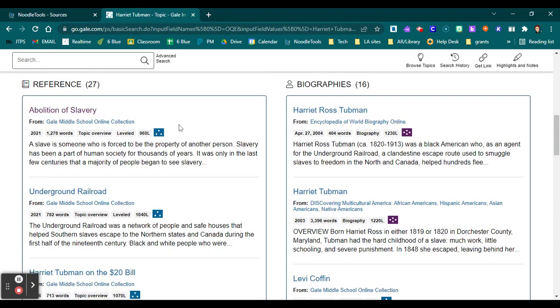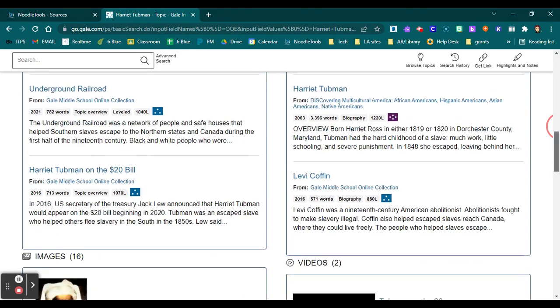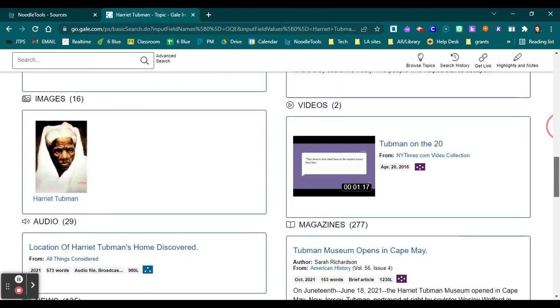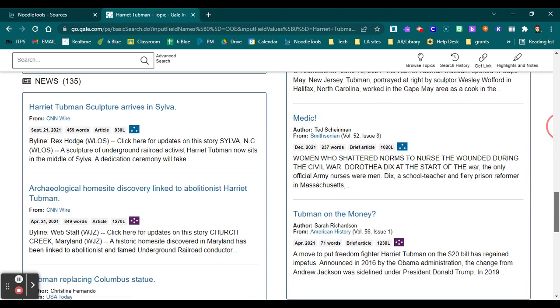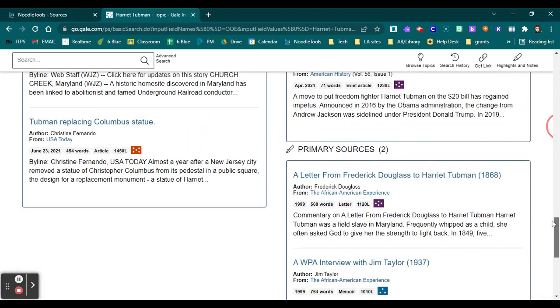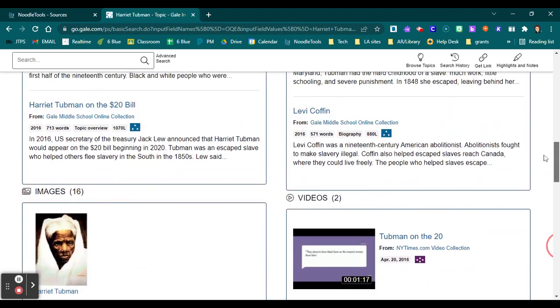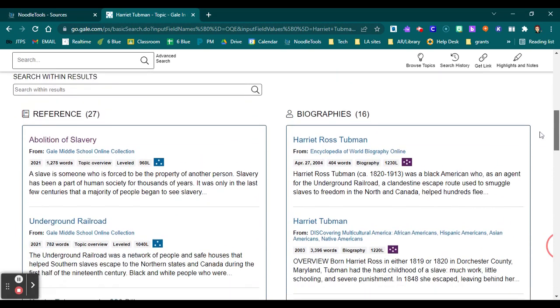You also have the levels. Here we have a level 3. Over here we have a level 4. There are, I believe, some level 5s. You might find some level 5s in here. Oh, here's one. Level 5. That means it's just a little bit higher in the content in what they're talking about. Most of the middle school stuff is going to be in the 3 to 4 range.